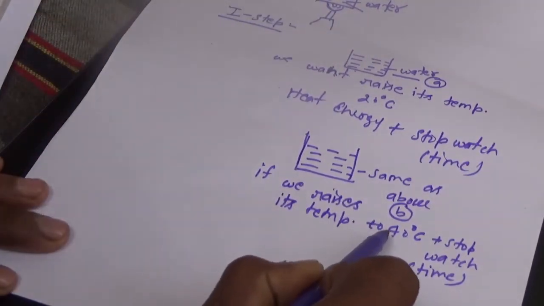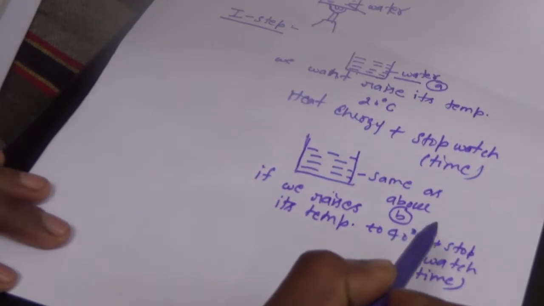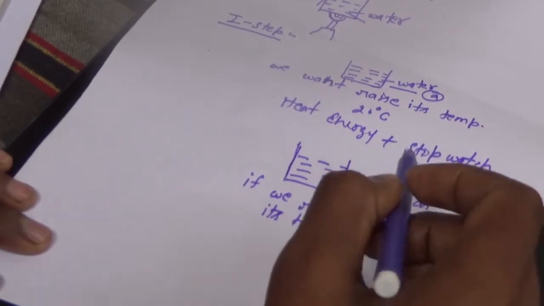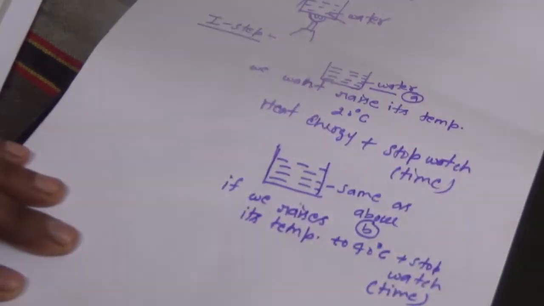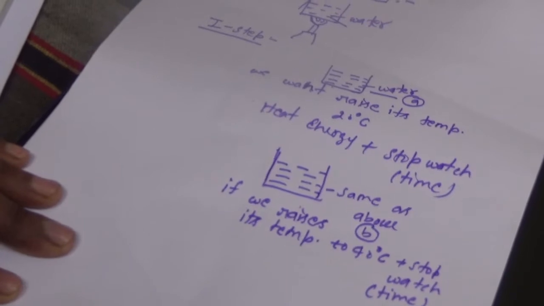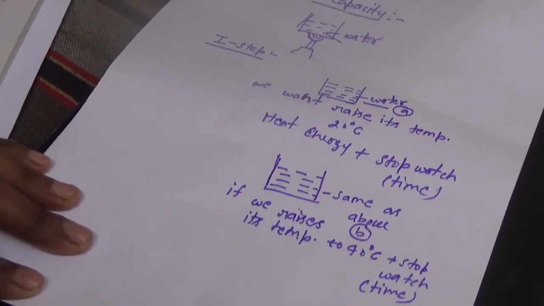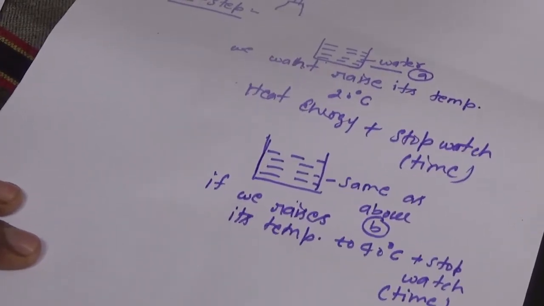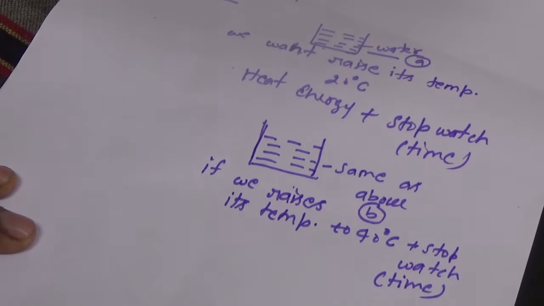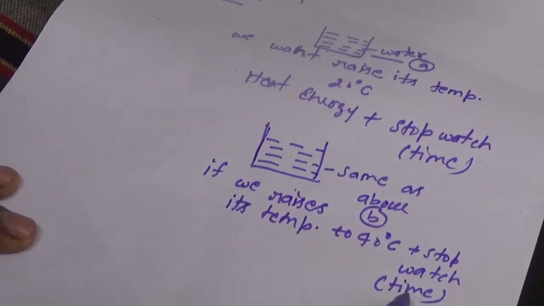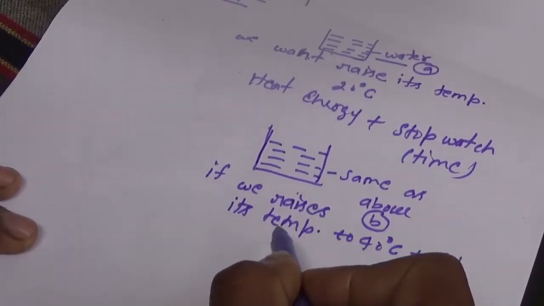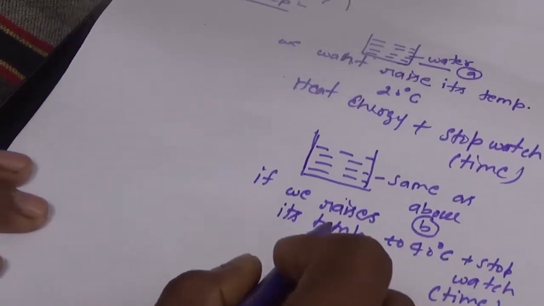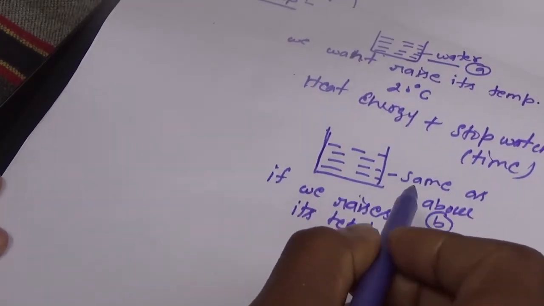Because in figure B we raised the temperature twice as much as in sample A. In figure A we raised the temperature by 20 degrees Celsius, but in figure B we want to raise it by 40 degrees Celsius. So the time will be more, and if the time is more, then the amount of heat energy supplied will also be twice, also more.